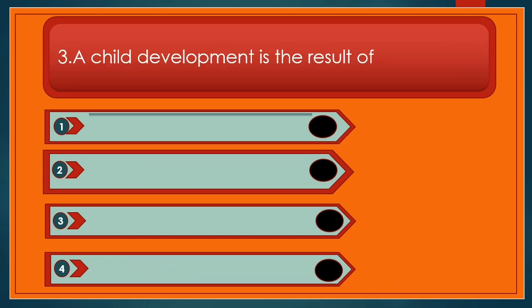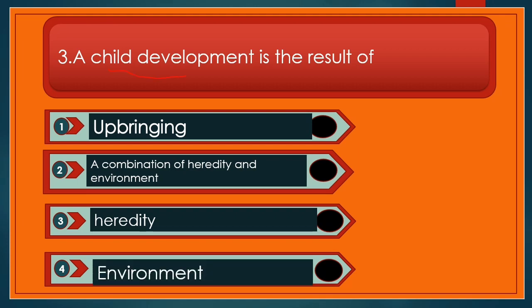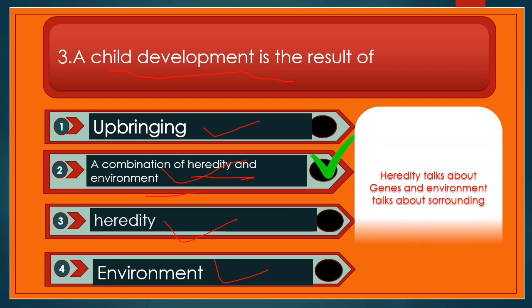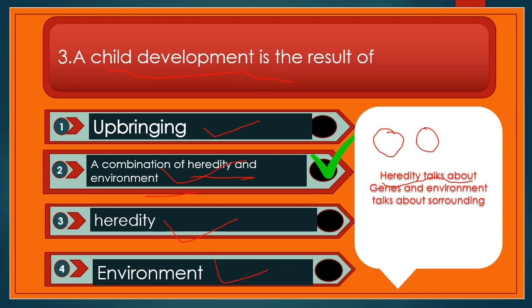Okay, next question. A child's development is the result of, options are upbringing, a combination of heredity and environment, heredity, and environment. What is the right answer here? Yes, the right answer is a combination of heredity and environment. How? Heredity talks about the genes. So we have the parents. One parent's genes have been transferred to his or her child. Whatever the characteristics of the parents are, heredity transfers them to the child, as well as the environment in which he is staying, which affects the child's growth and development.